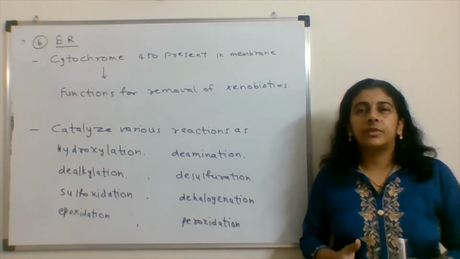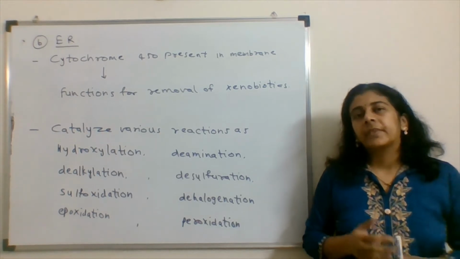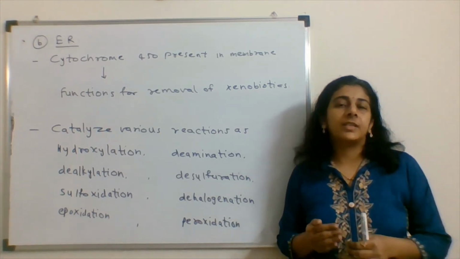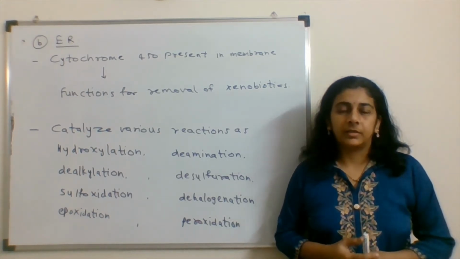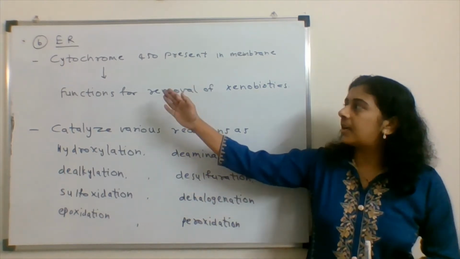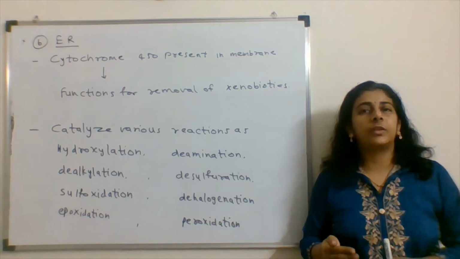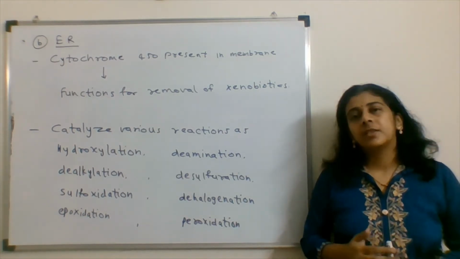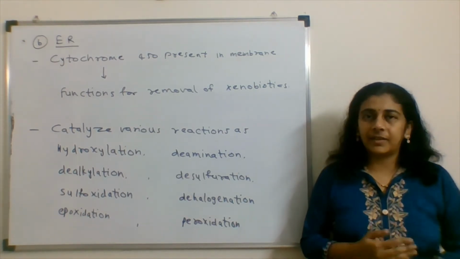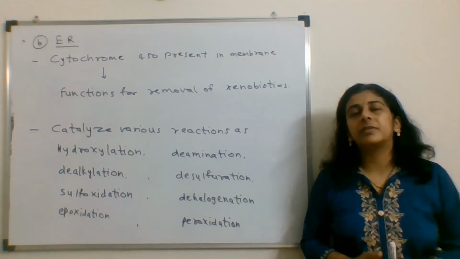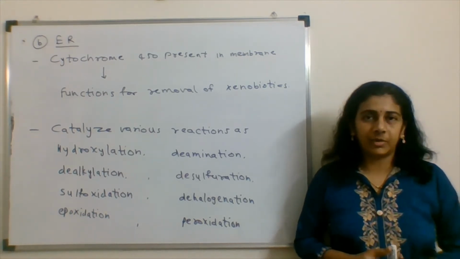They are harmful because they are water insoluble. That's why cytochrome P450 converts these xenobiotics into water-soluble compounds so that they can be excreted from the body and will not cause any harm to the body.